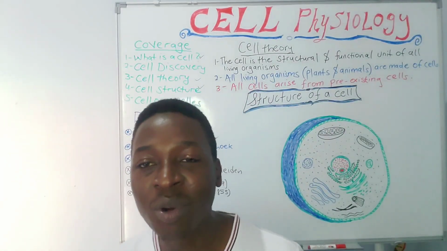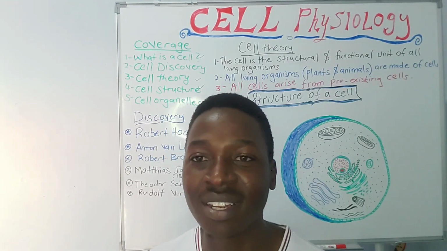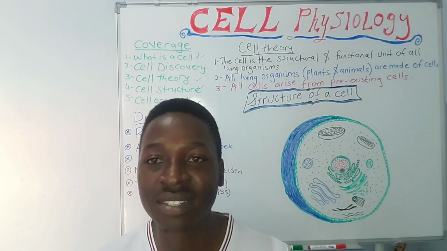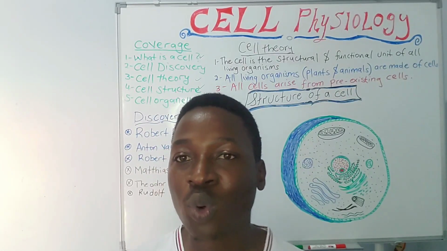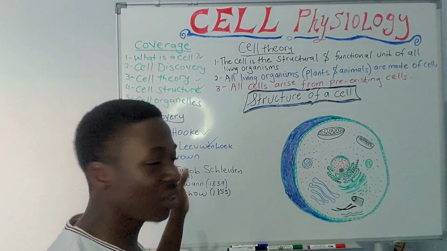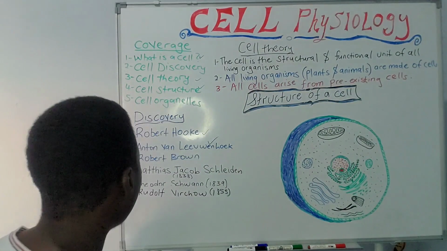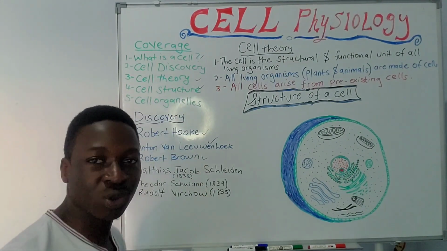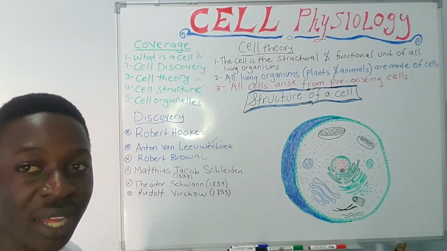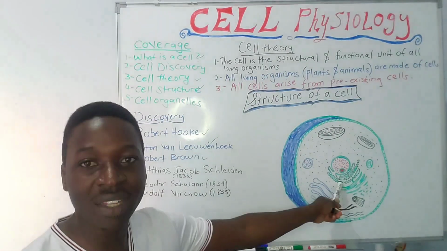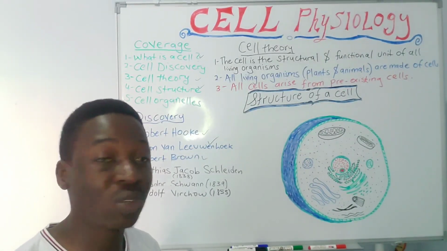Surprisingly, about 330 years ago, you would literally not know that there existed a cell. And it was not until the discovery of the microscope that the concept of a cell came into existence. So these wonderful scientists played a very big role in the discovery of the cell. Then Robert Brown also came in. He was a wonderful scientist. He was the first to discover what we call the nucleus. As we shall know, when we look at the structure of a cell, there are different components, and one important component is the nucleus.